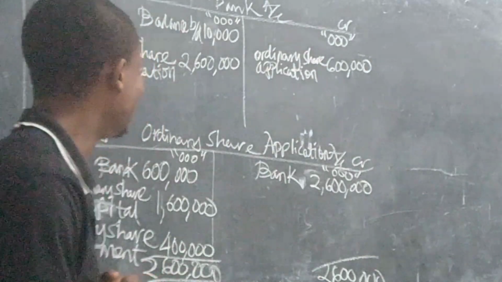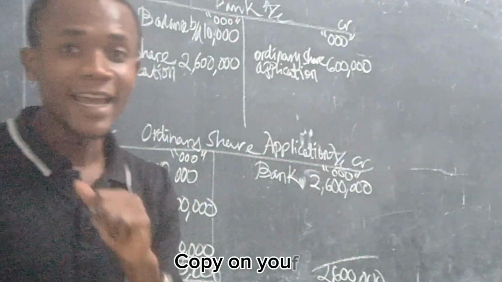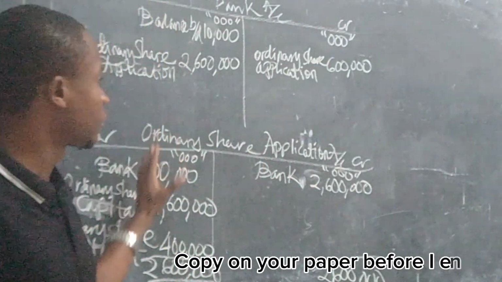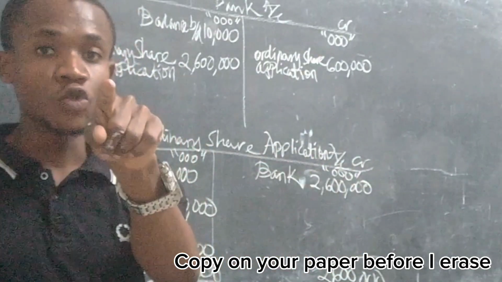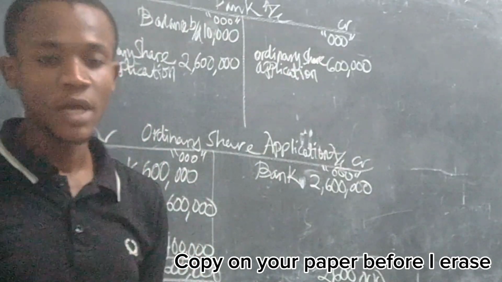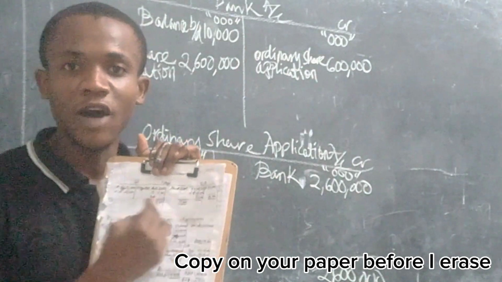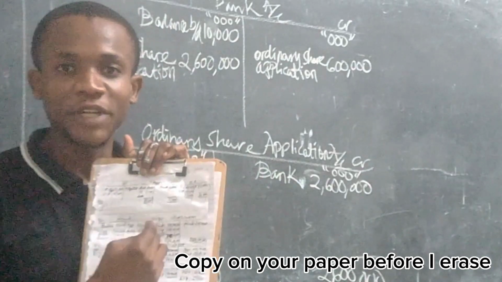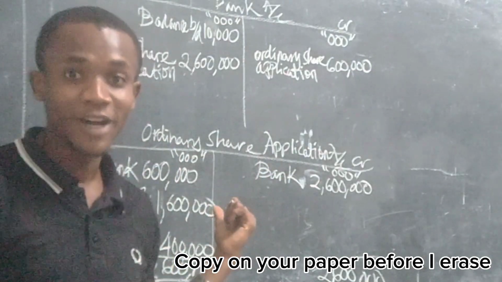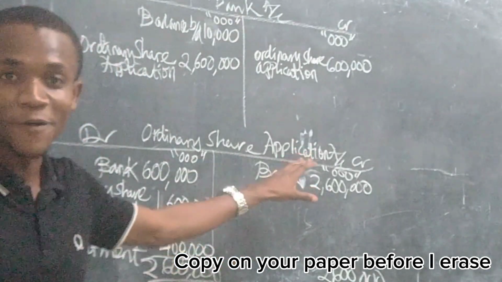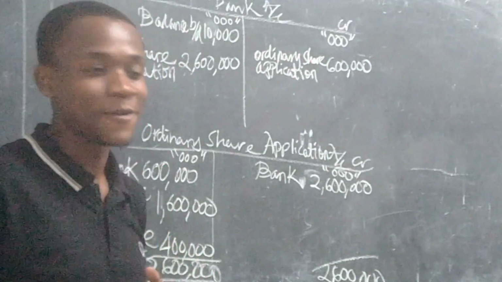Let's go to the next stage. Because our space is not enough, I'm going to erase, but in your paper, please don't erase. Continue, because you have started by opening a bank account. After opening a bank account, underneath, open ordinary share application just as I did, then record once again the account I'm continuing to record. But because of our space, I have to erase. Do you allow me to erase? I hear yes. So let me erase.